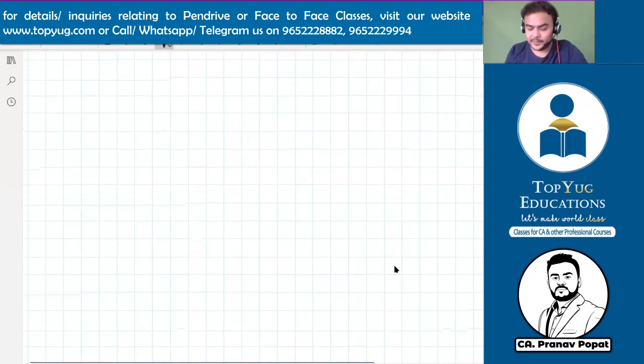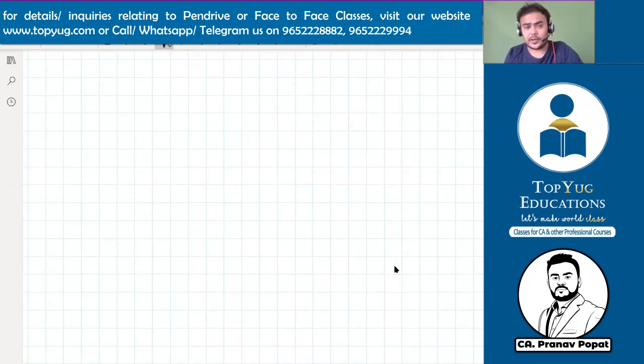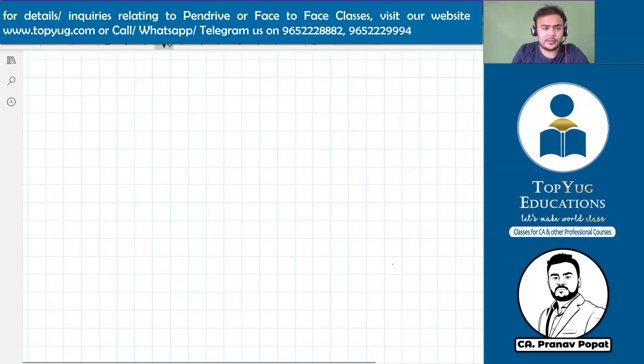Okay, so this was about triangle types. Now one more type of triangle that is not dependent on the length of sides. It's altogether different. It is the right angled triangle, or shortly, right triangle.